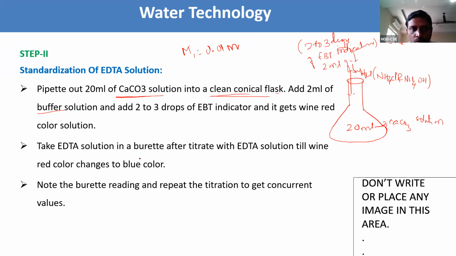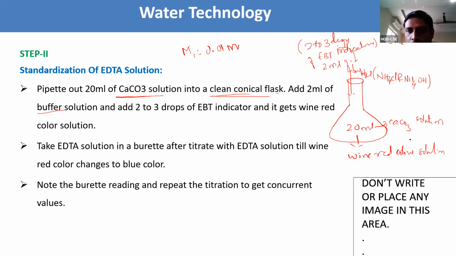By adding this EBT, the solution becomes wine red in color.